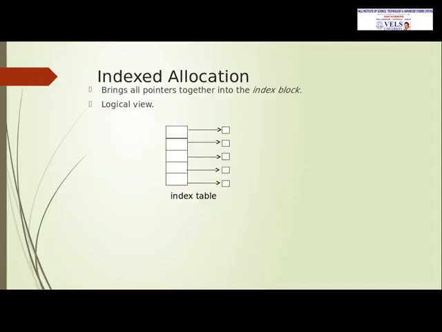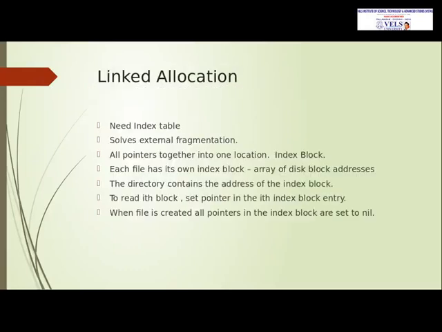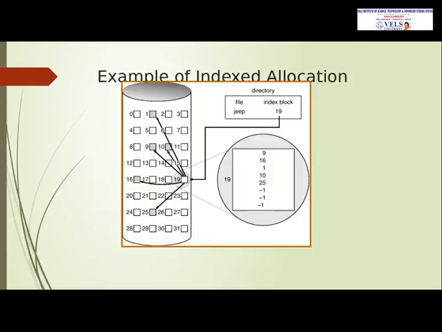Okay. The logical view of indexed allocation is shown here. Each index table points to the blocks. So here the index table contains the list of the block addresses. 19 is the index block. It has several addresses: 9, 16, 1, 10, 25 like that. So it will point to the addresses given in the index block.